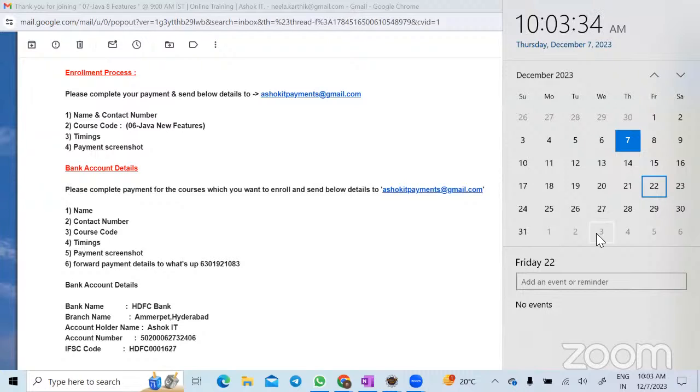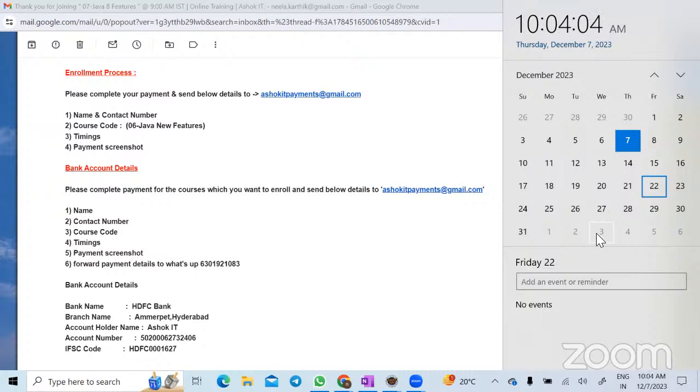I used to teach these three together, but since it is now year end, some of the companies have a requirement target to be achieved every year, so they are continuously providing interview calls. I got a request from Ashok IT to take Java 8, so that's the reason we are planning this.